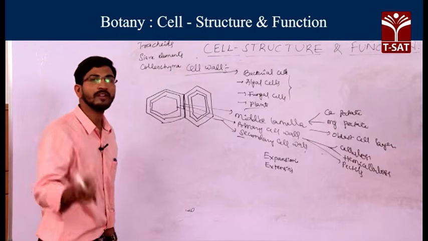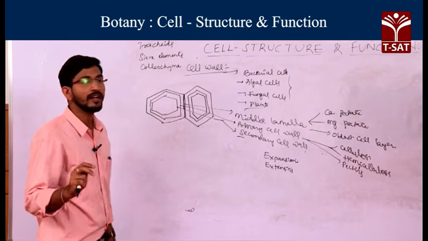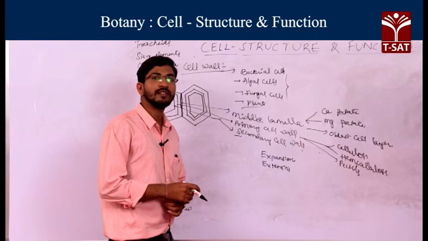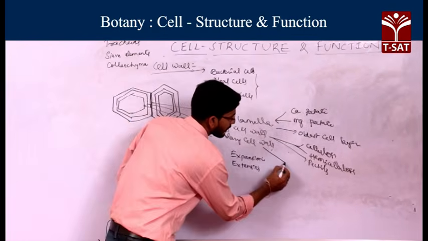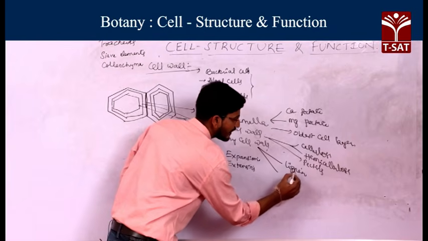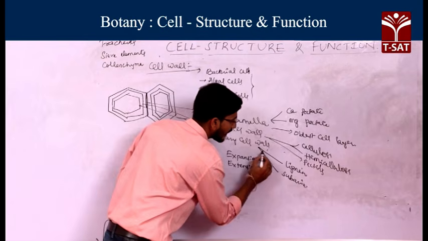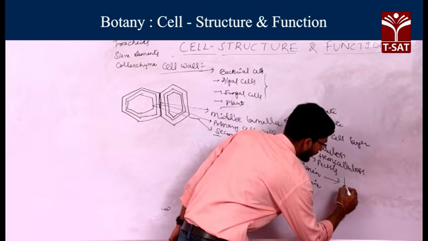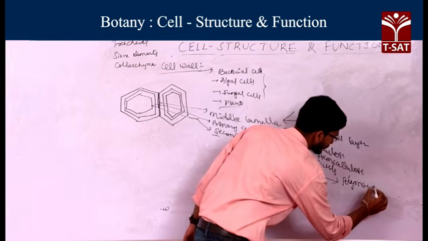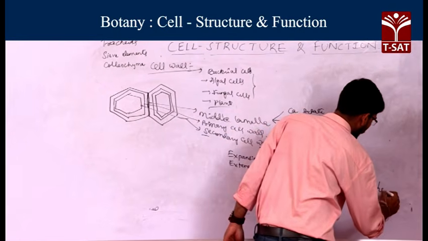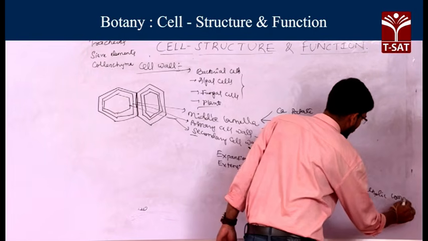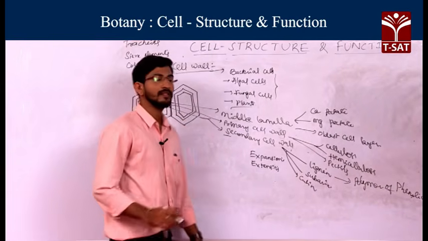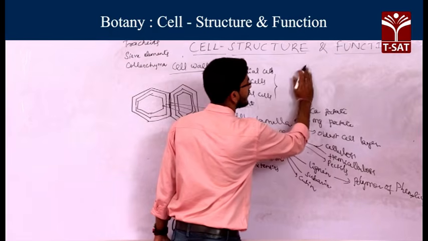So only when cell division has completely stopped and the growth of that cell has stopped, this secondary cell wall is formed. Okay, so what are the chemicals present in this secondary cell wall? So generally you will find lignin, sometimes suberin, and also cutin. So what is lignin? Lignin is a polymer of a phenolic compound. So deposition of lignin in the secondary cell wall is known as lignification. This process is known as lignification.